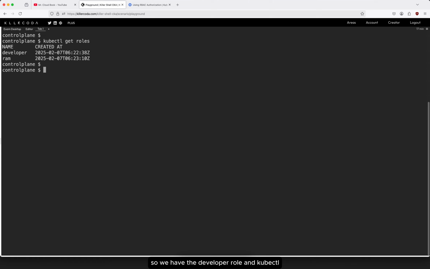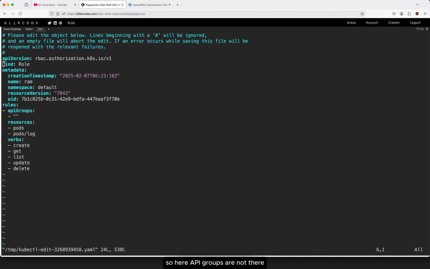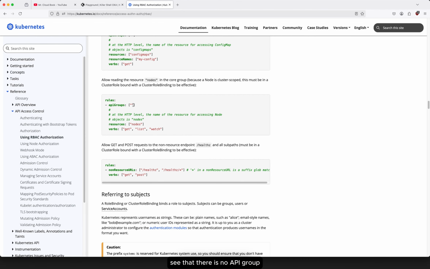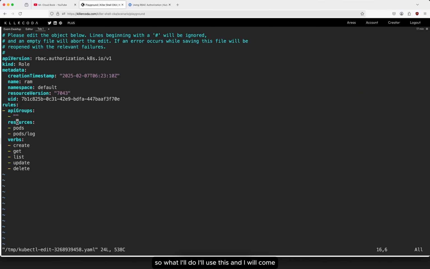Let's clear the screen. kubectl get roles. So we have the developer role, and kubectl edit role rom. So here API groups are not there. Okay, see, there are no API groups. If you provide API groups, it will be different. No API groups means it directly gets the nodes. Okay, resources nodes. So what I will do, I will use this and come here.